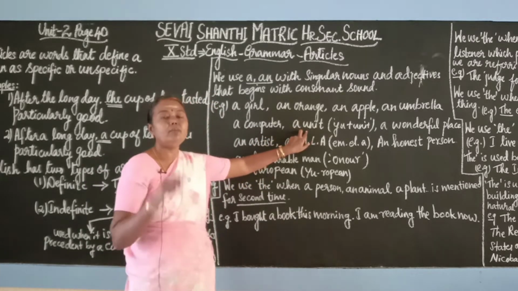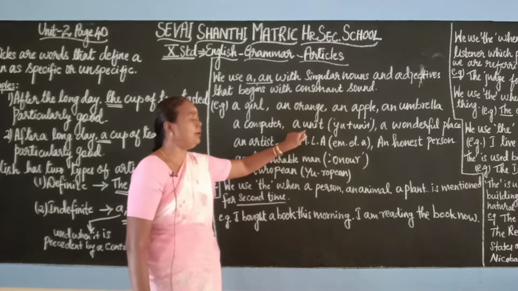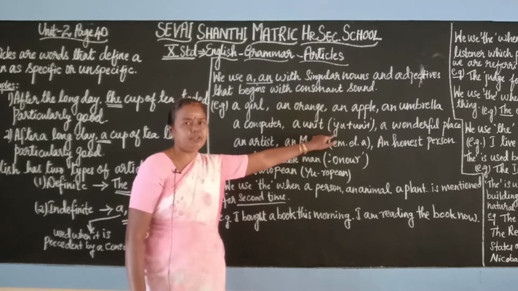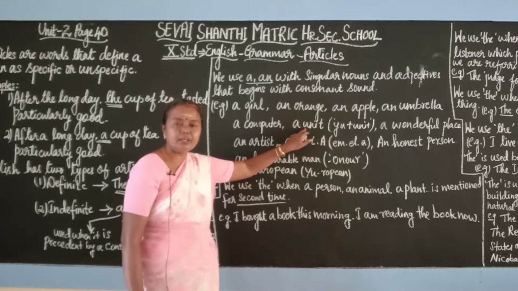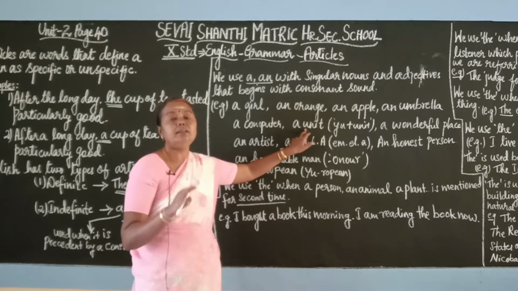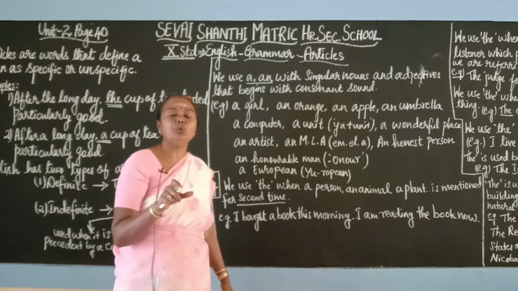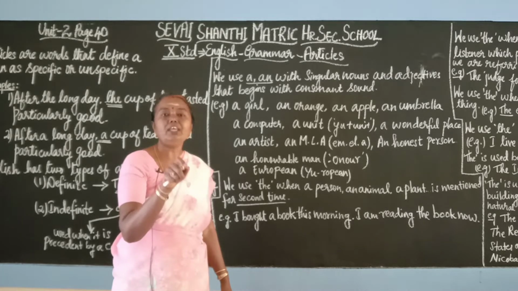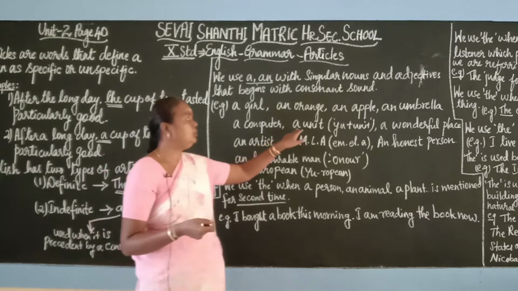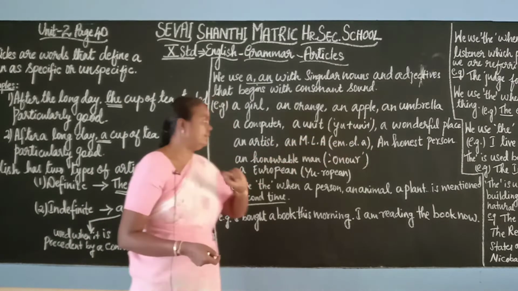Here see, there will always be exceptions in English grammar that you have to keep in mind. Here when you pronounce unit, it is YU. So the Y is a consonant. Miss, it is U here, it is a vowel. Why don't we use an? See, in English, this is the pronunciation you have to see. So when you are pronouncing U, U means Y-U, the pronunciation comes as Y. So Y is a consonant. That's why we use a unit, a wonderful place.